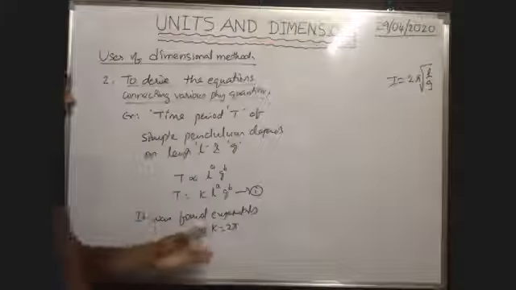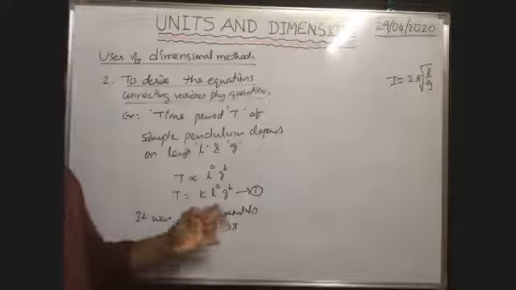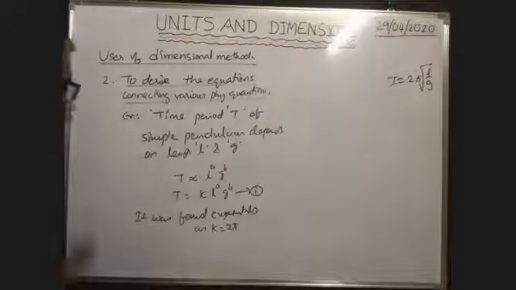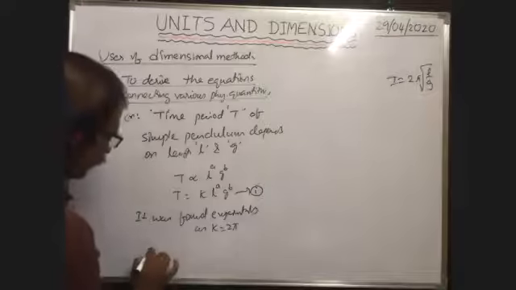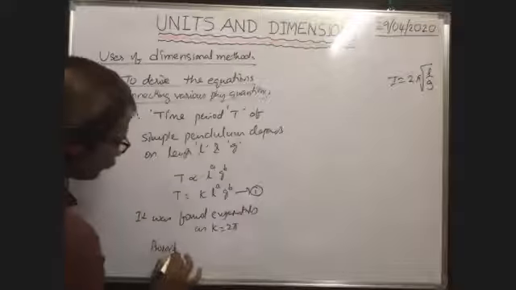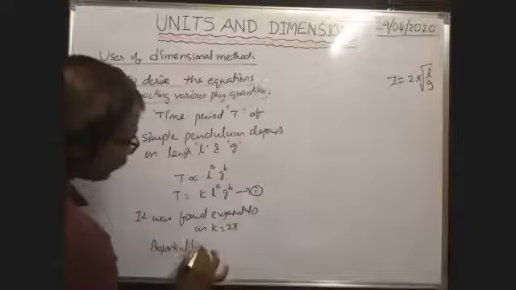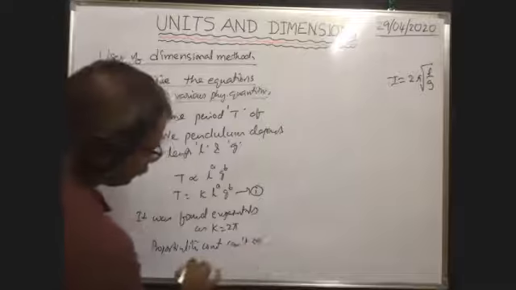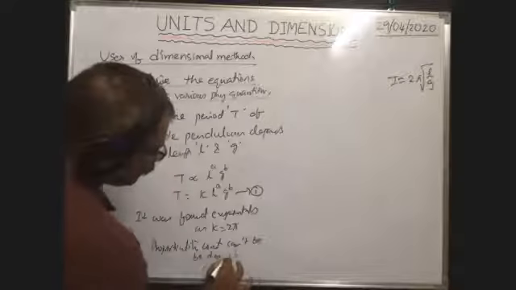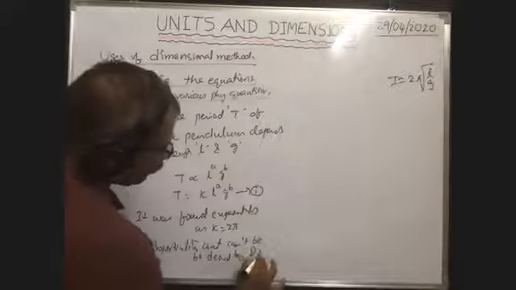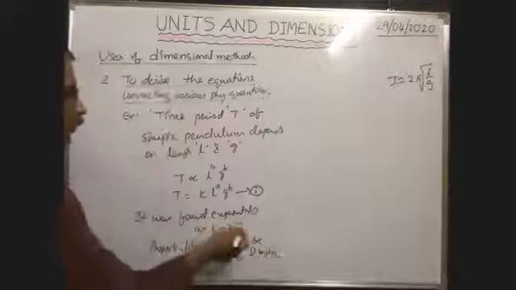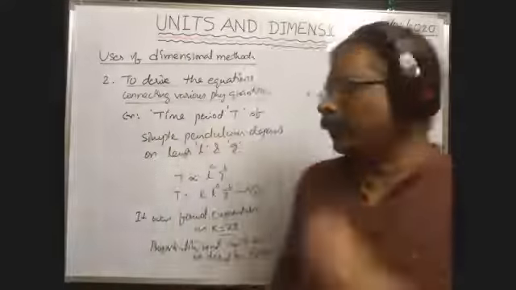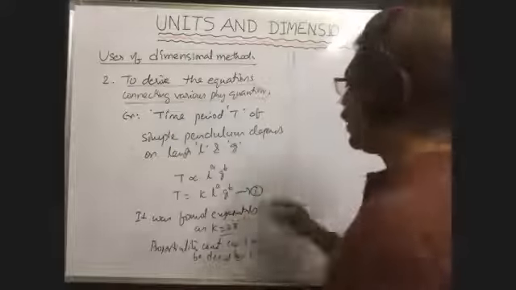It was found that K is equal to 2 pi experimentally. We cannot derive this proportionality constant by the dimensional method. Proportionality constant cannot be derived by dimensional method. That can be measured experimentally as 2 pi. Now, what about powers A and B?